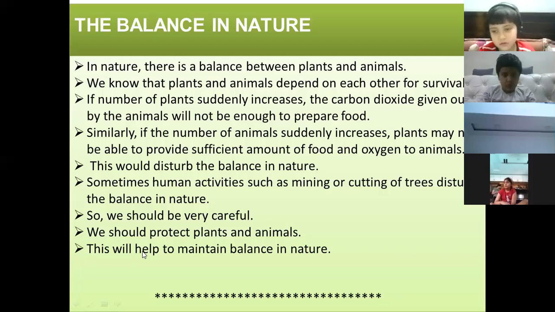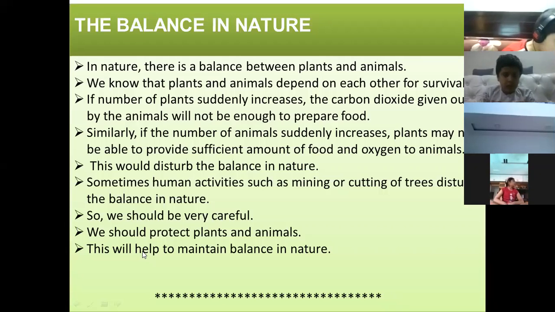Vanshika, now explain, if suddenly the number of animals increases, then what will happen? There are many animals and very few plants. So the balance will get disturbed. Very nice. How will the balance get disturbed? Because animals need oxygen to breathe and they also need food.